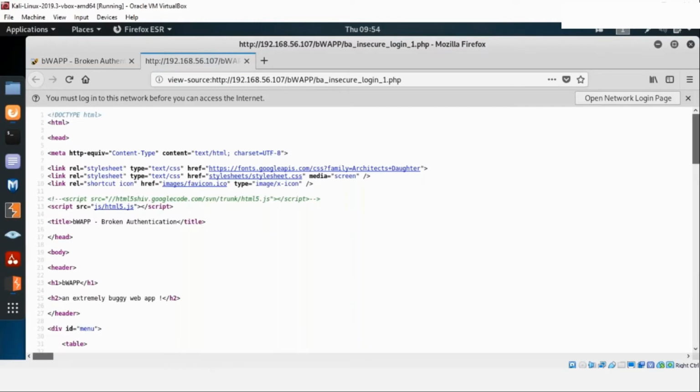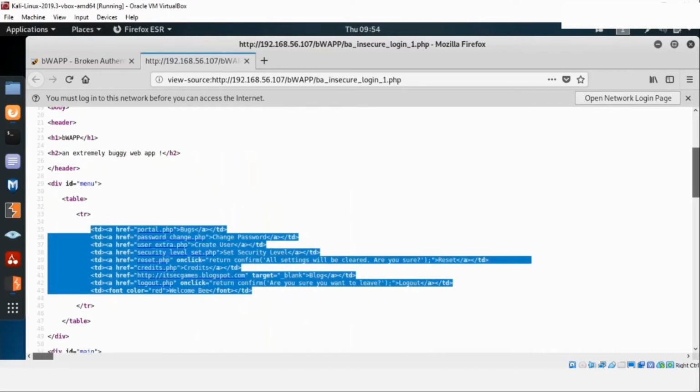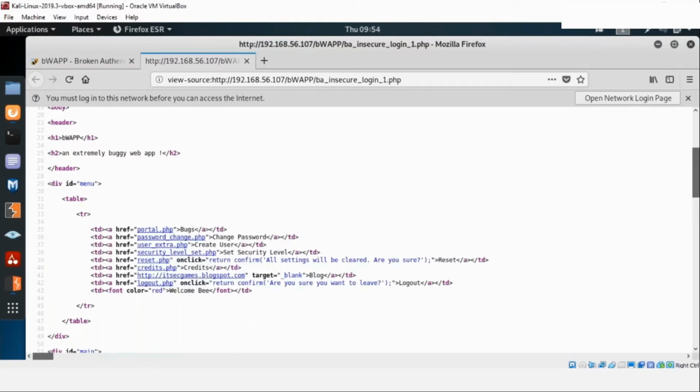Now under page source, I am able to notice that there is a script running here, html5.js. So I can note this down and see what is happening under this script. After that, I see that there are many different web pages available. So I can again go ahead and note them down if I want to try some kind of hacking on top of them. So I can just see what is happening with these web pages.